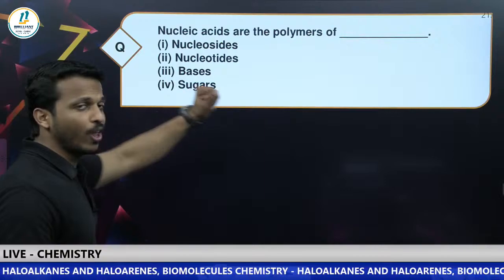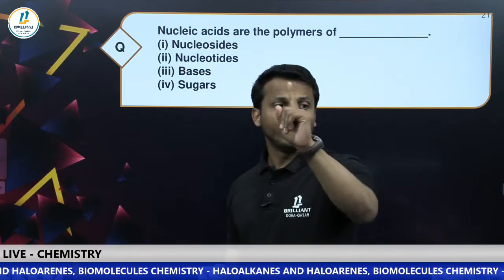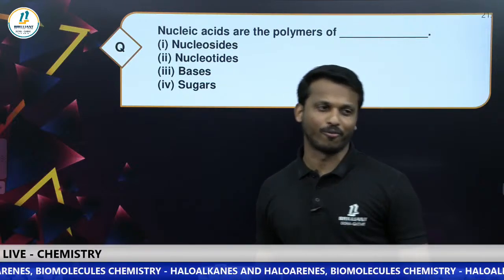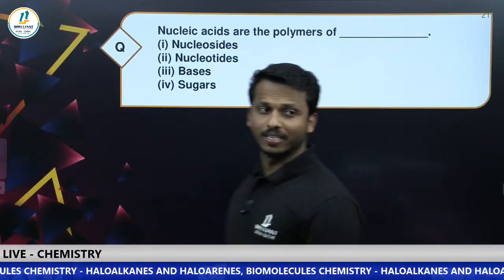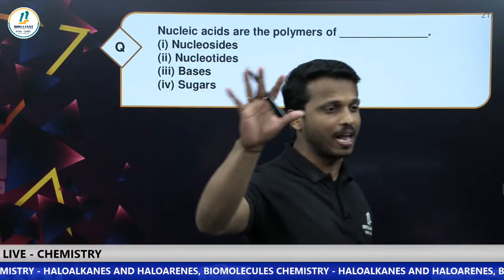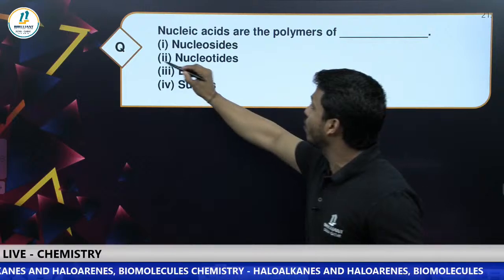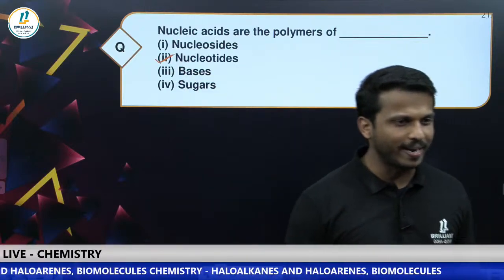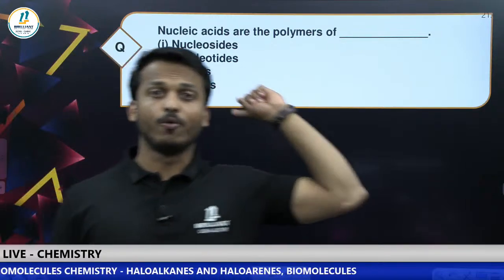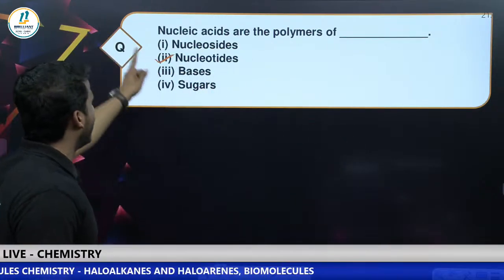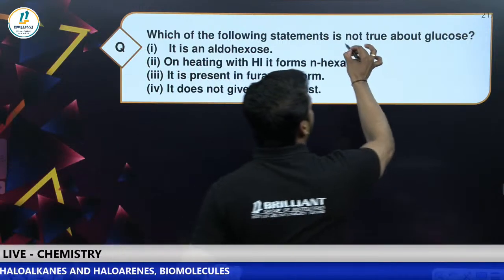Next one. Come on, all of you. Biomolecules, again we are entering. Quick answers. Nucleic acids are the polymers of what? Only 5 minutes left, maximum questions. Nucleic acids are the polymers of which one? Nucleotide. Many nucleotides are connected through phosphodiester linkage, and we get nucleic acid. That is option 2. Next one. Which of the following statements is not true about glucose?